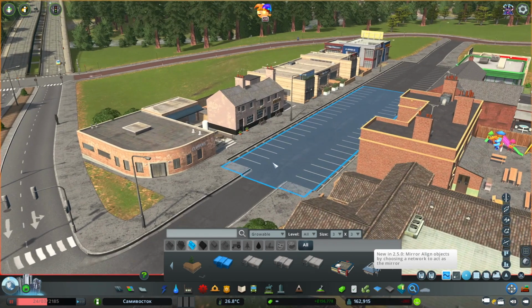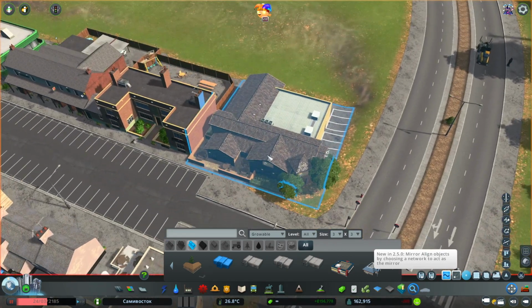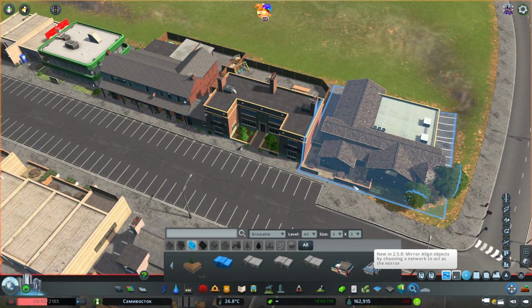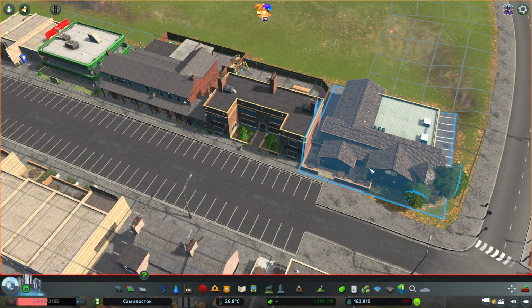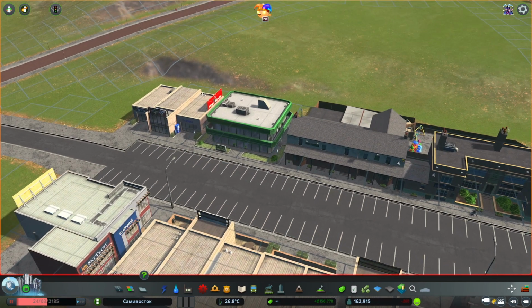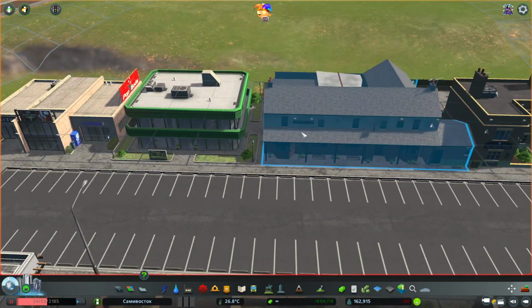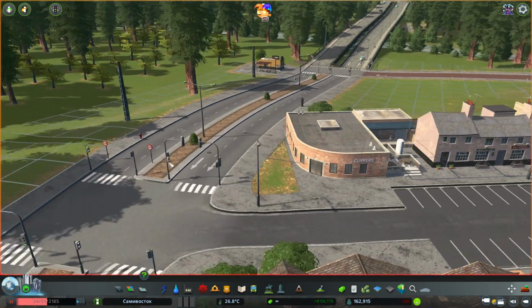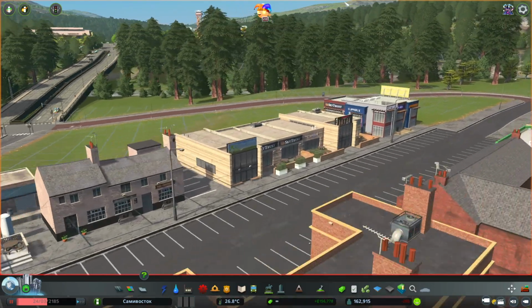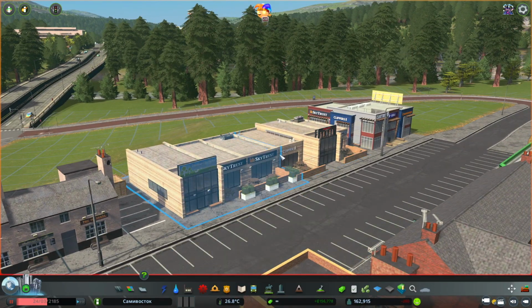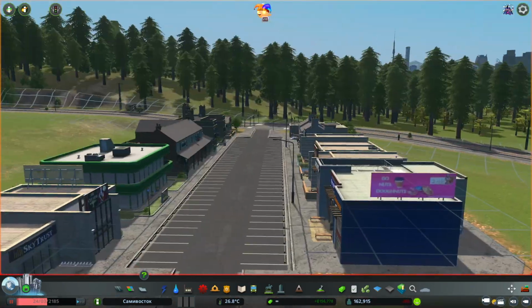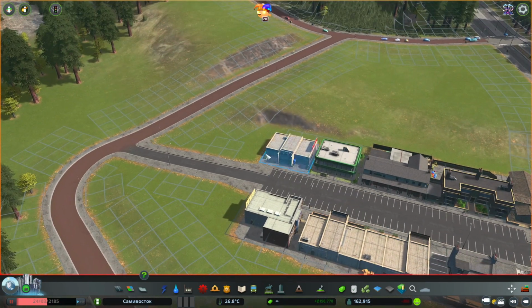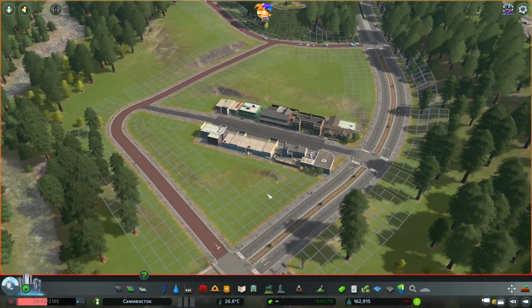Okay, here's a little shopping center. I just threw in some really random buildings. So I don't even know if these are from any content packs or if I just downloaded them from the workshop. Sorry about that, you guys, but yeah, they are kind of random. These are kind of British looking, maybe these ones are also, maybe that one's a bit British. This one I thought looks good on the corner. We have these more American looking ones. We have this one here as well. So let's design some areas and then put in some houses.